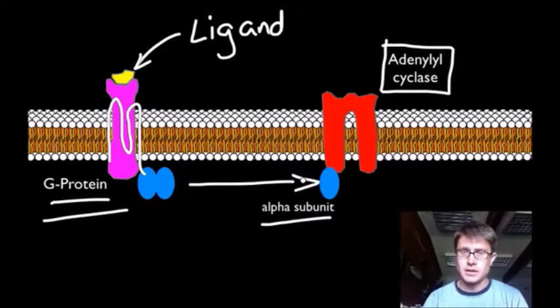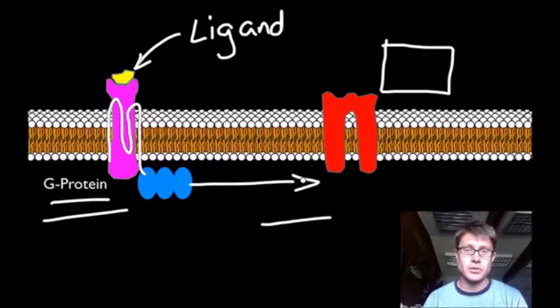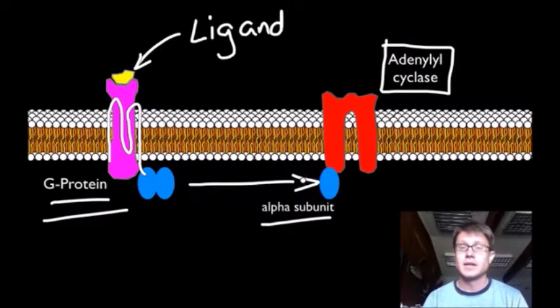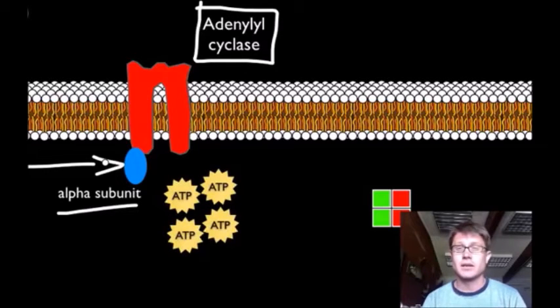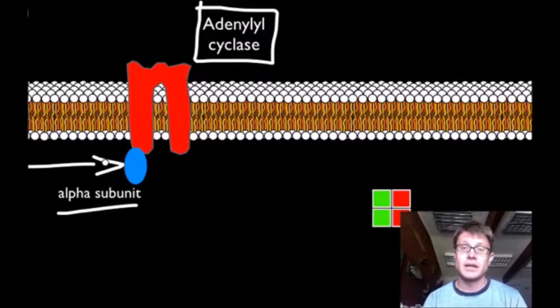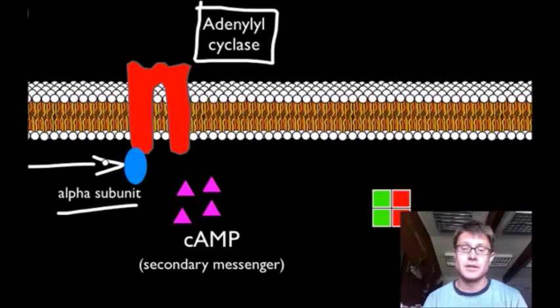Essentially, before the alpha subunit comes, it's an inactivated enzyme. In other words, it's an enzyme that's not working yet. It hasn't changed its shape. But once the alpha subunit is in place, it's ready to do its job as an enzyme. In this case, what it does is it converts ATP, adenosine triphosphate, into cyclic AMP.